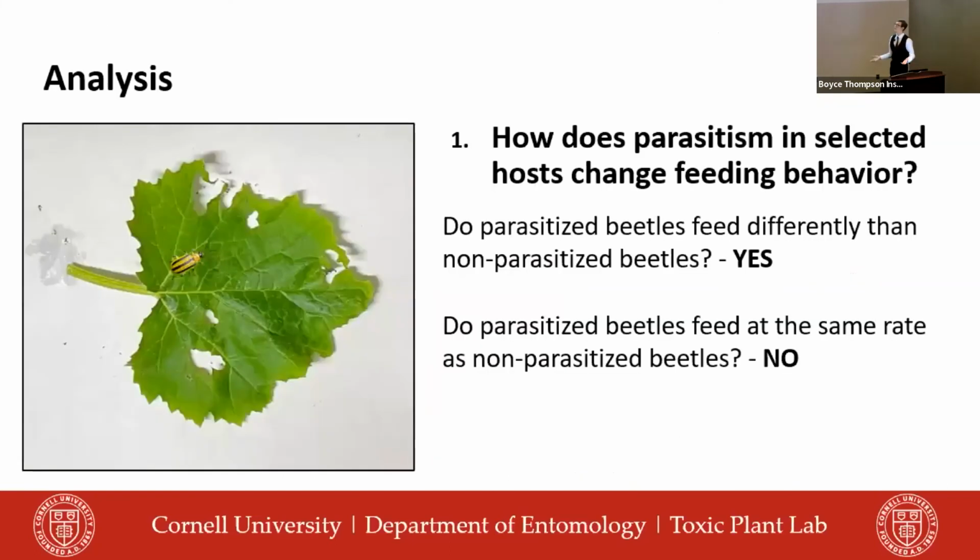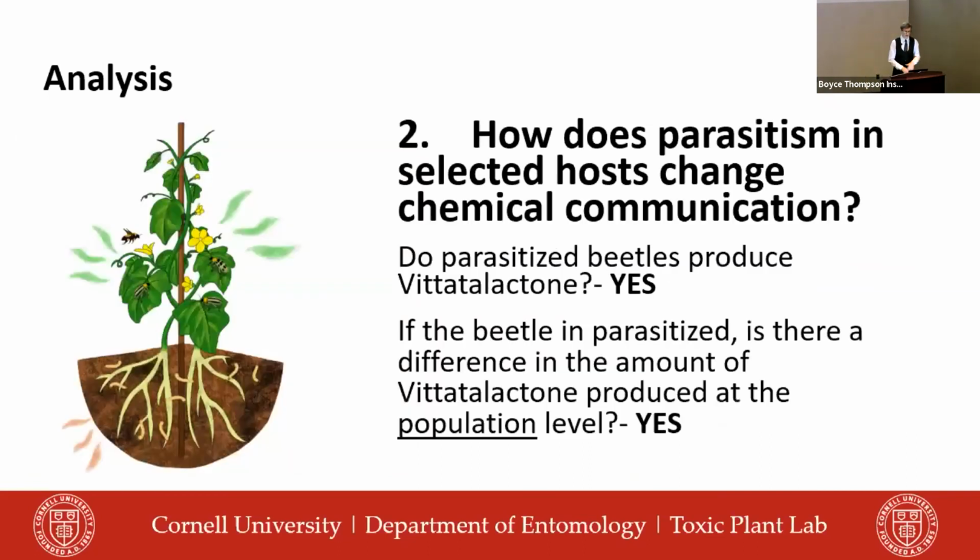So just to review, how does parasitism in selected hosts change feeding behavior? Well, we did see that they fed differently between non-parasitized and parasitized beetles, but we did not see that they fed at the same rate. In addition, in terms of how they changed chemical communication, we saw that parasitized beetles could produce vitidilactone, but we also saw that there was a difference in the amount of vitidilactone they could produce at a population level.